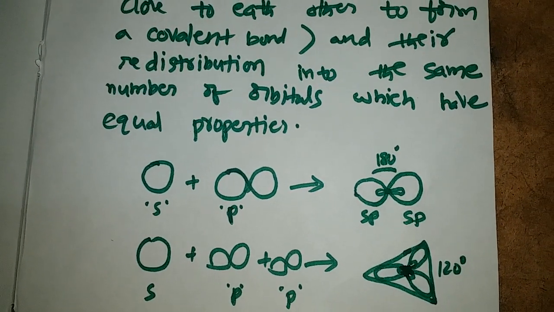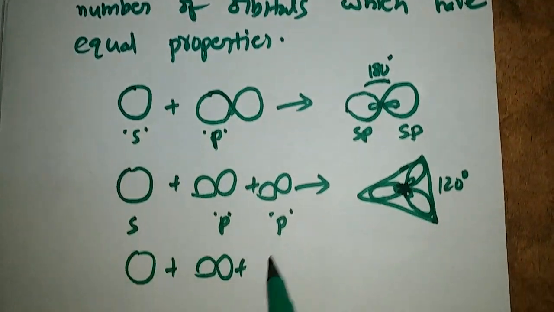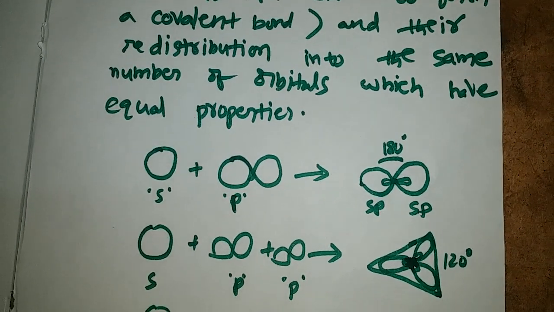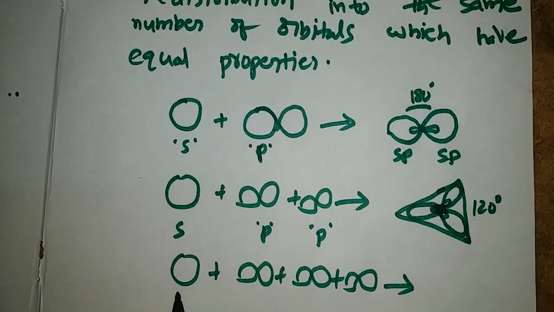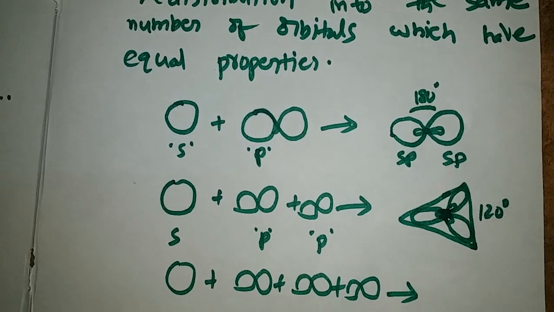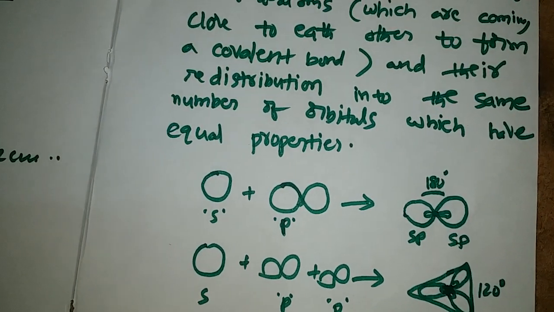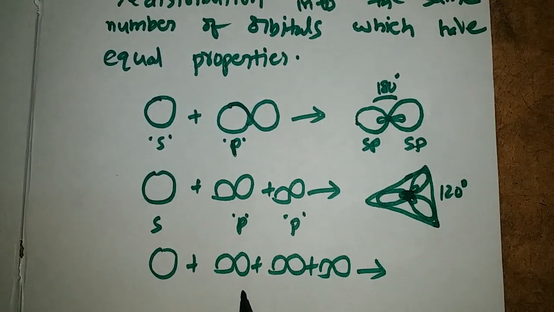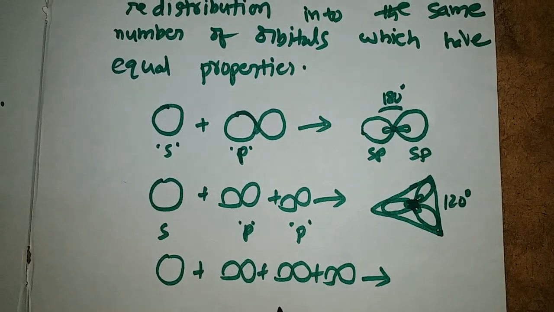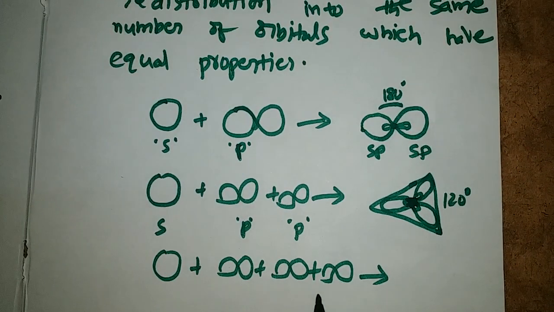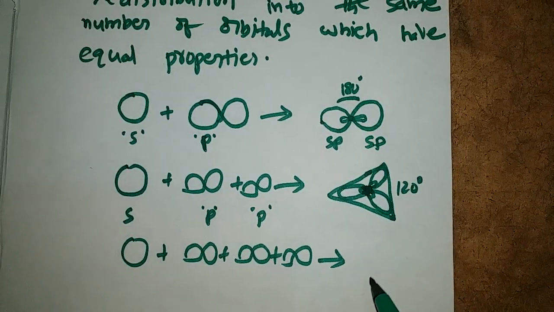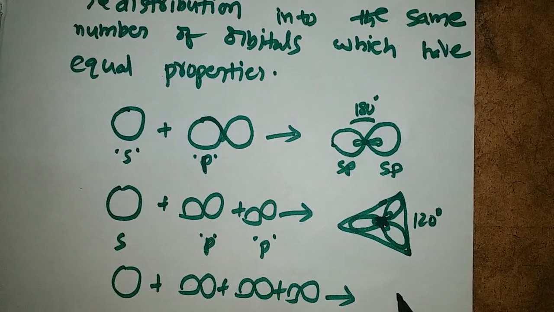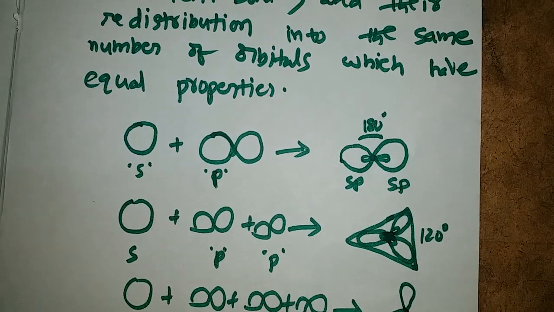Next, one s and three p orbitals. One valency s orbital and three p orbitals which are present in an atom intermix with each other, giving us four sp3 hybridized orbitals which are arranged in a tetrahedral shape.